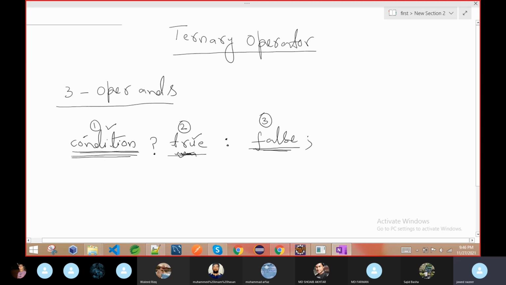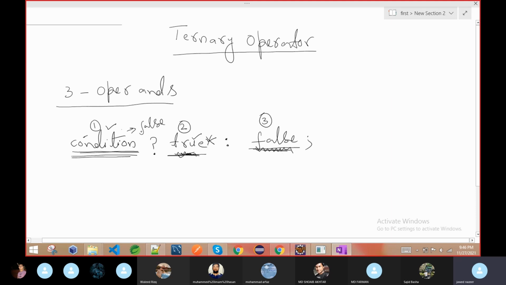Now, in the second case, if the final answer of this condition or expression is false, then our compiler will not execute this one. It will skip this part and execute whatever code is here.